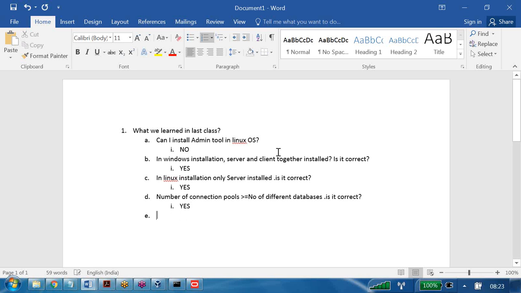Now next question, can I access n number of schemas using one connection pool? Yes or no?